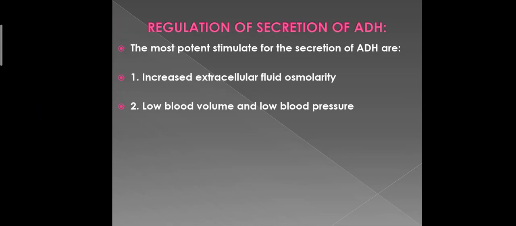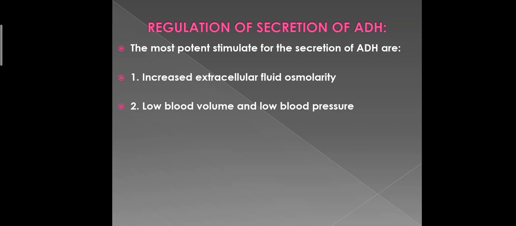How is the secretion of ADH regulated? The most potent stimulants for the secretion of ADH are increased extracellular fluid osmolarity, low blood volume, and low blood pressure. When the extracellular fluid osmolarity increases, there will be more production and release of ADH from the posterior pituitary gland to increase the reabsorption of water from the kidneys, leading to decreased osmolarity and increased volume.